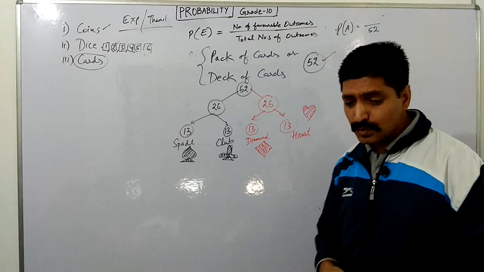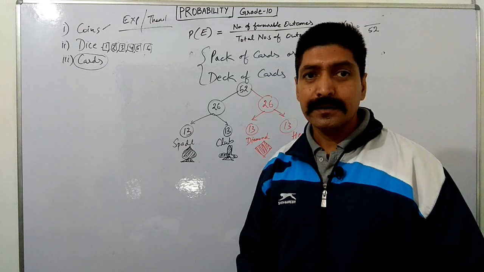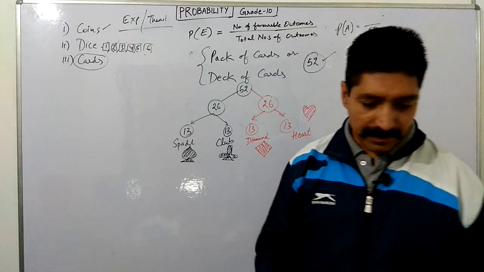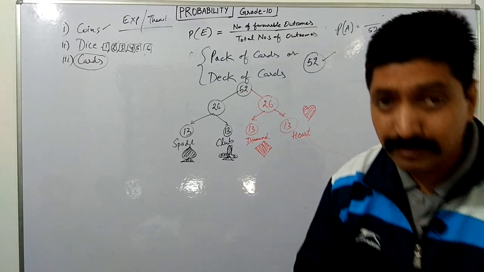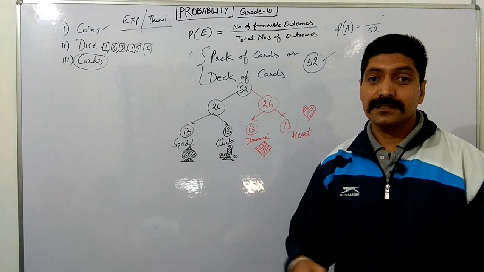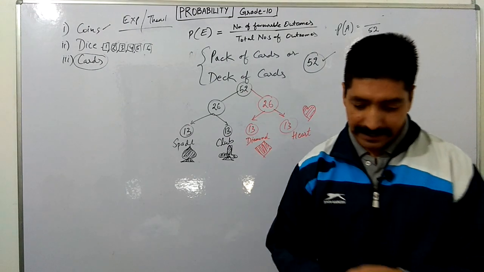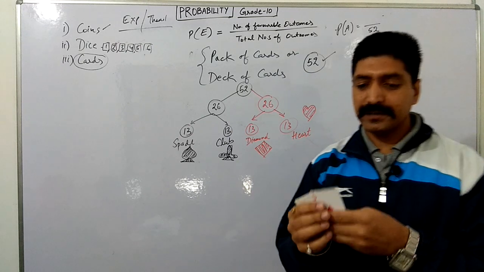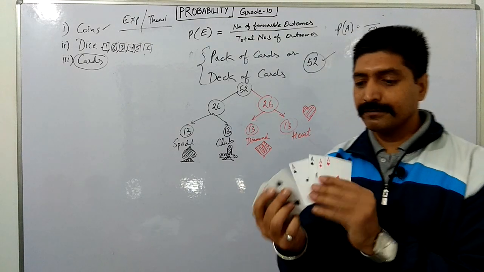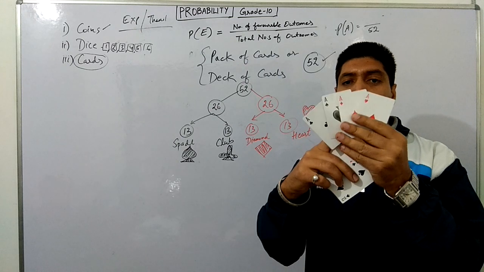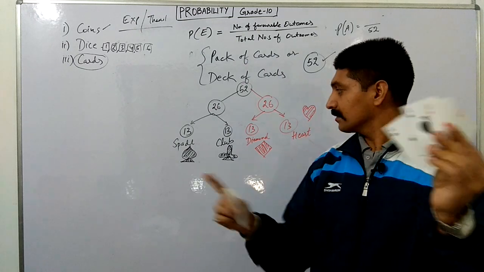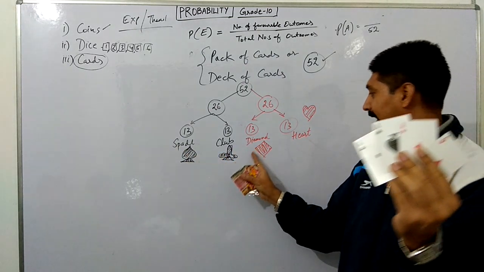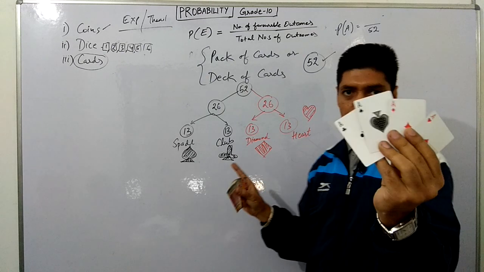So now comes to the cards here. I will show one important thing: what are the face cards? How many face cards are there? If I start from here, this is one. How many ones do we have? We have one of all four colors, spade, club, diamond and heart, right?